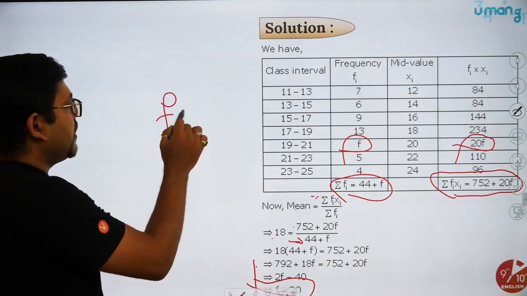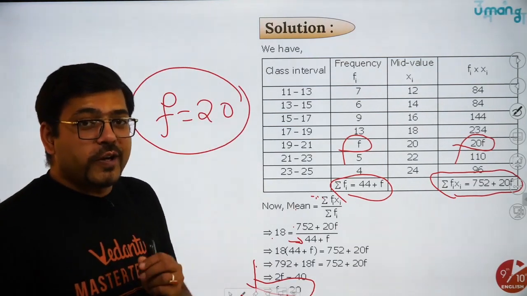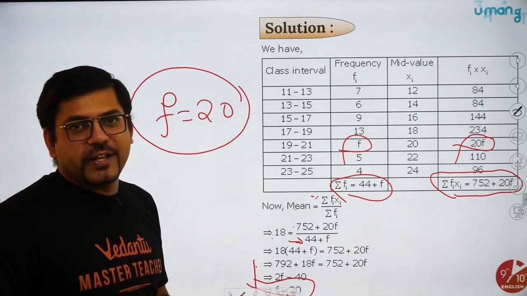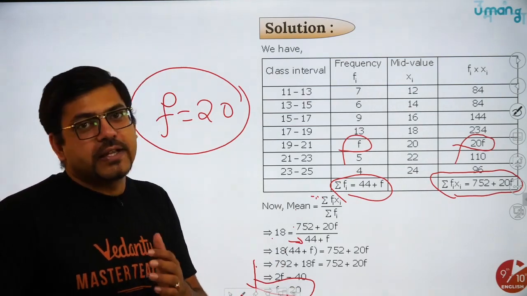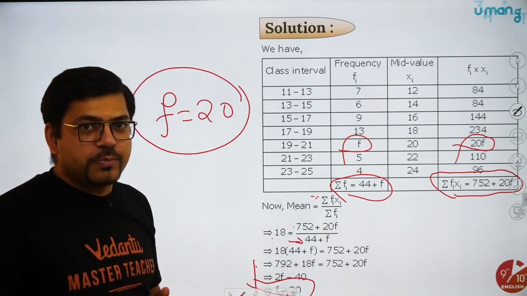So f equals 20 is the final answer. Now I have not solved it because the idea is not to solve every question by myself. The idea is to show you how to solve it and then you should practice it, because either way in your examination you have to write this answer. Okay, fine. Chalo, let's move on to the next question.